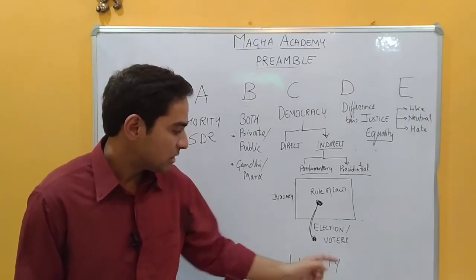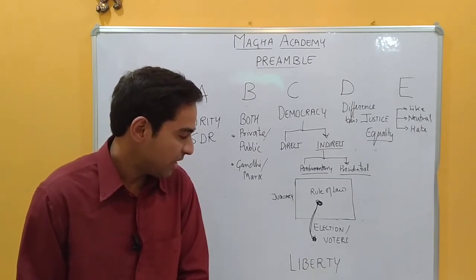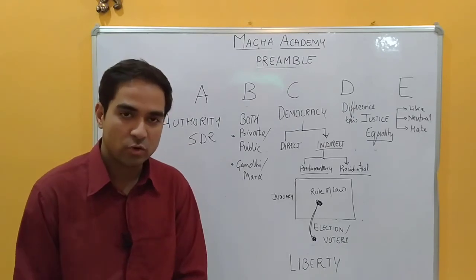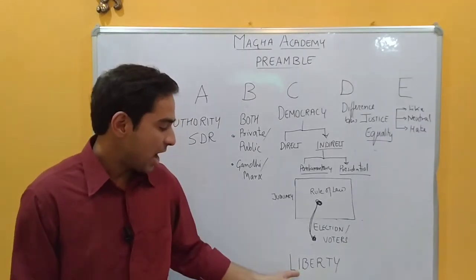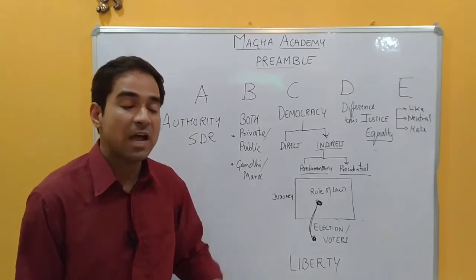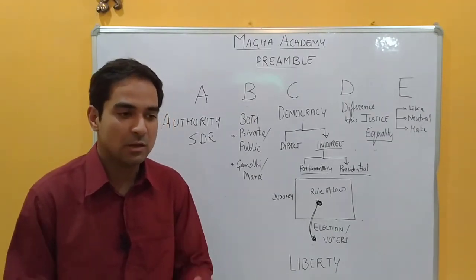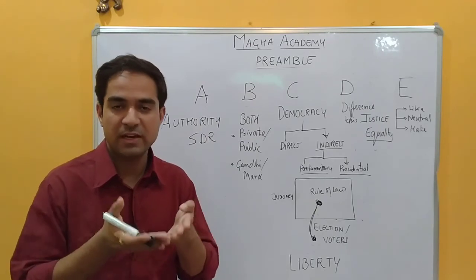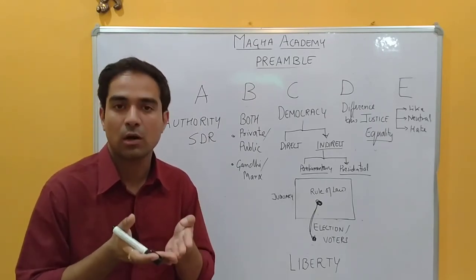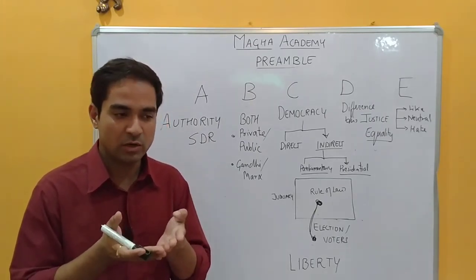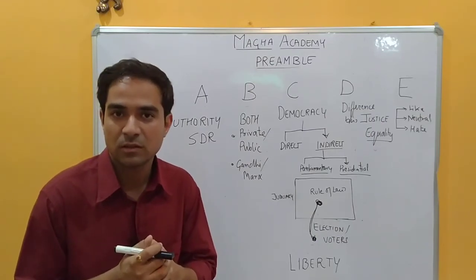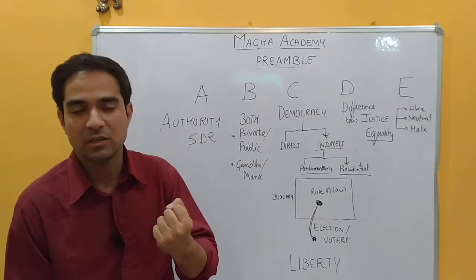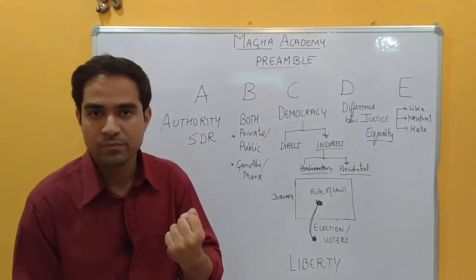Here, the word liberty has an important meaning, and we will be taking a code out of it. Leaving the L, we have an I, and that is, liberty is something which is individual. You can feel it. Liberty is your individual sense. What is liberty? Liberty, you feel it inside you.